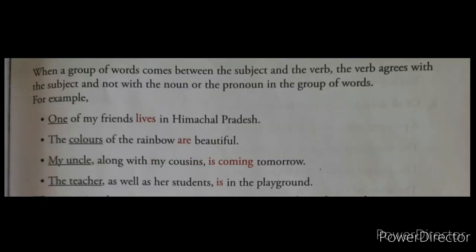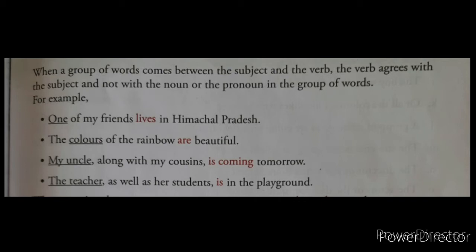Next rule, when a group of words comes between the subject and the verb, the verb agrees with the subject and not with the noun or the pronoun in the group of words. Now sometimes in a sentence, between the subject and verb, a group of words comes. Then the verb agrees with the subject, not with the other noun or pronoun in the group of words.